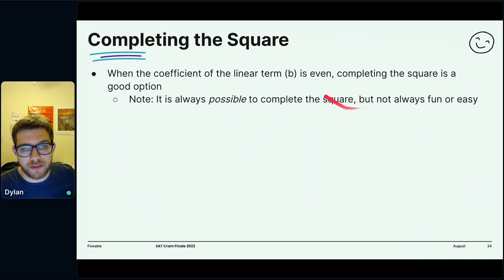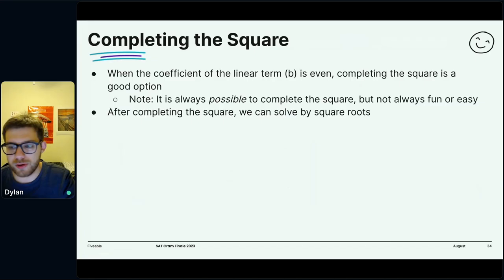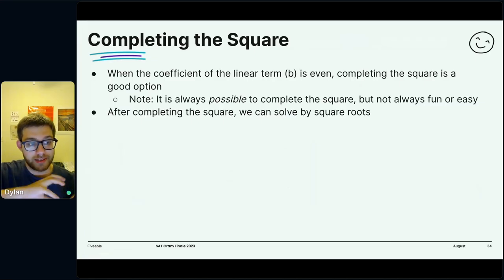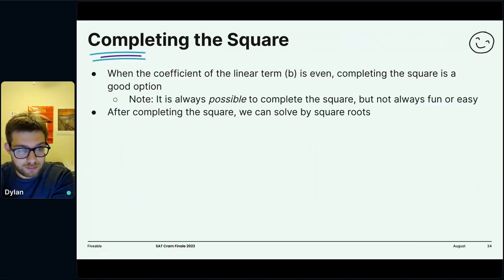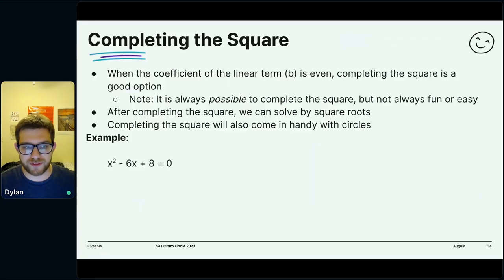But it is fun when this b term is even, and you'll see why. It's because it turns our quadratic into a situation where we can solve it by square roots. It's like a machine that takes a quadratic and turns it into a very nice creature that we can interact with. Completing the square will come in handy with circles. We'll see that in some examples. But let's take a look at a quadratic example first.